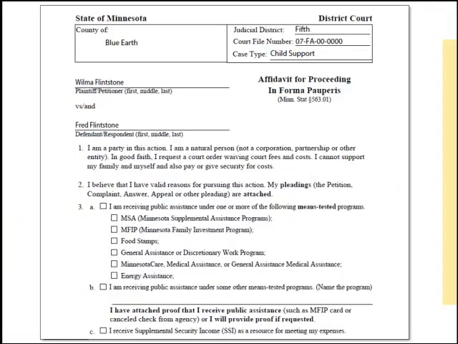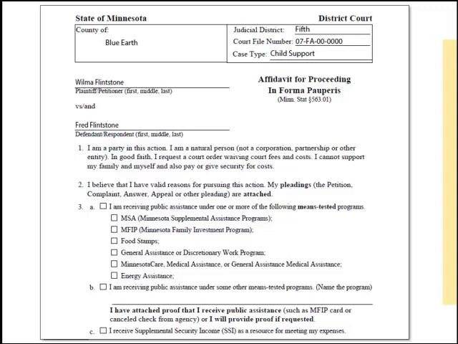We will first go over the affidavit for proceeding in In Forma Pauperis. You should see form number IFP 102 on the bottom left-hand corner of the form. Fill out the caption the same way you did on your motion to stop COLA forms. You do not need to do anything for questions 1 or 2.